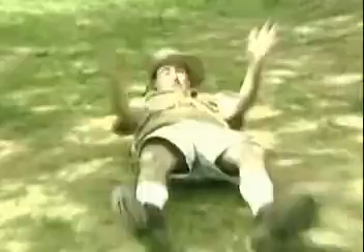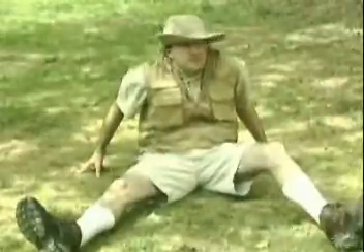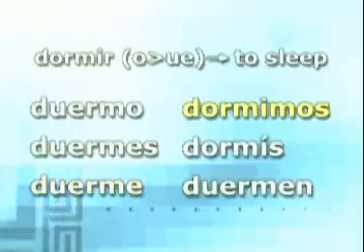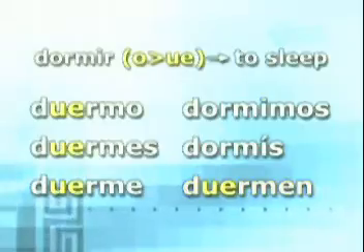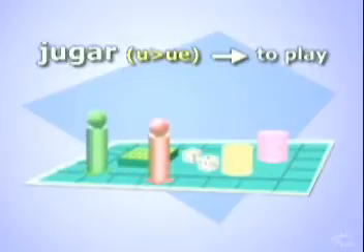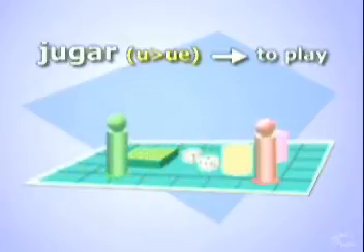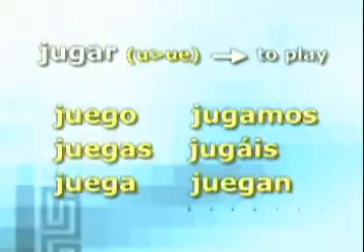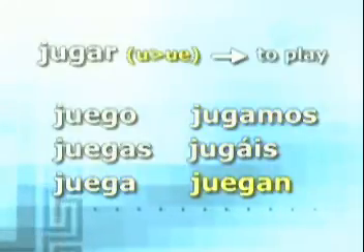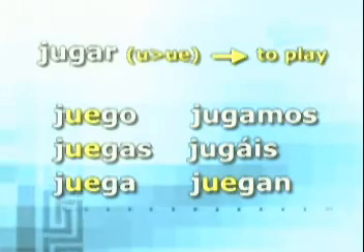Dormir. To sleep. Duermo, duermes, duerme, dormimos, dormís, duermen. So in verbs like dormir, the O goes to UE. Now let's look at jugar, the verb that means to play. Its U goes to UE, just like the O did in dormir. Here's the conjugation for jugar. Juego, juegas, juega, jugamos, jugáis, juegan. You gotta love those U to UE verbs.